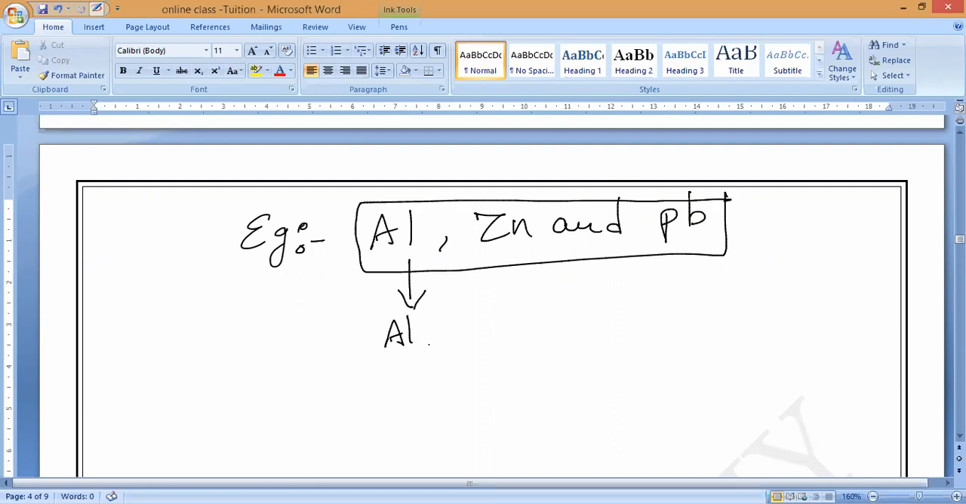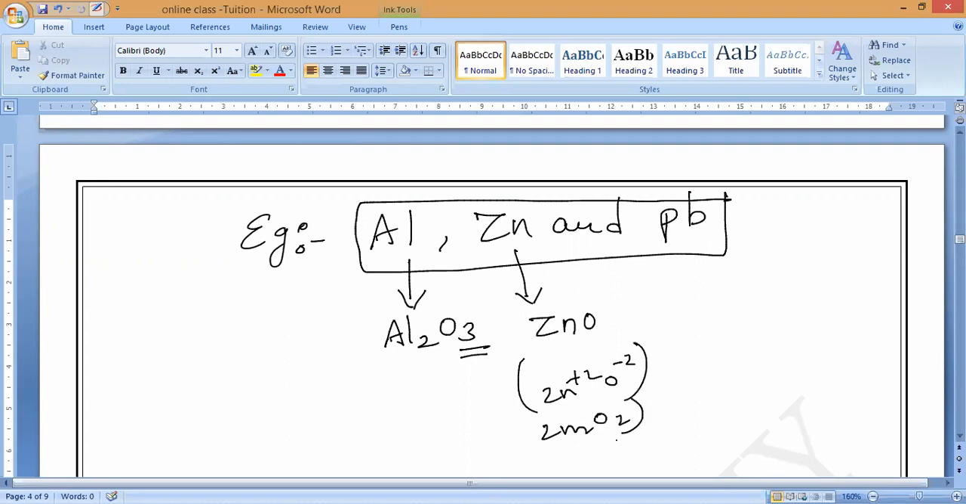Why, sir, Na also reacts with HCl, no, sir? But they do not form basic nature, that is why. It should show both natures, acidic and basic. That is aluminium oxide and zinc oxide, ZnO, because Zn plus 2 and oxygen 2 minus. Sir, I couldn't understand, sir. Why can we not say Na and all?